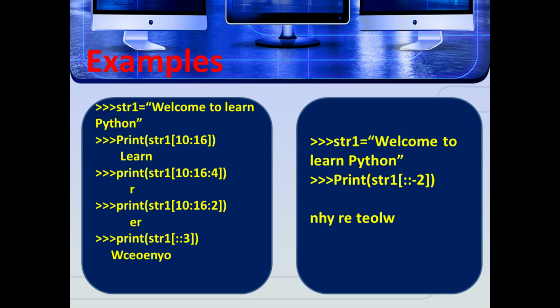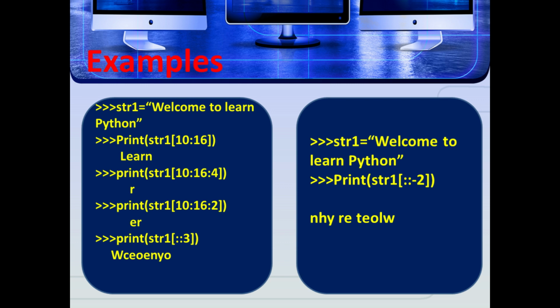Next one is print of str1[10:16:2]. So the output, 10 to 16 with stride 2, is "ER". Third one is print of str1[::3].